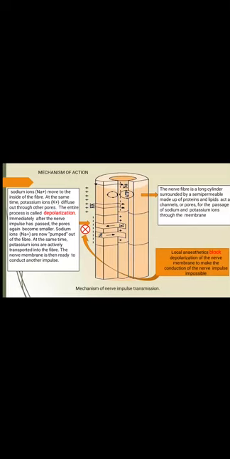See, in the generation of a nerve impulse, there is generation of an action potential, and the action potential is carried out through the process of polarization, depolarization, repolarization. These are the various steps of action potential generation. Among those, the depolarization phase is mostly blocked by the local anesthetics.